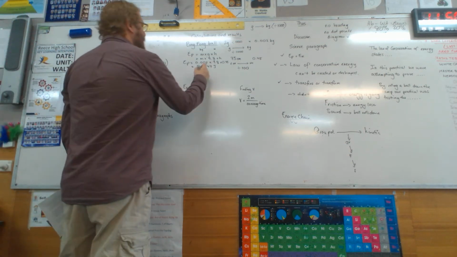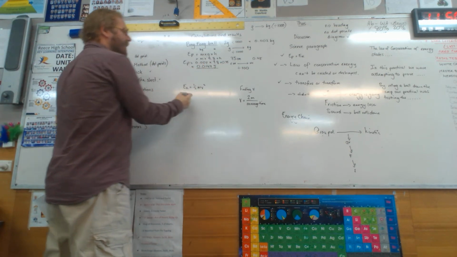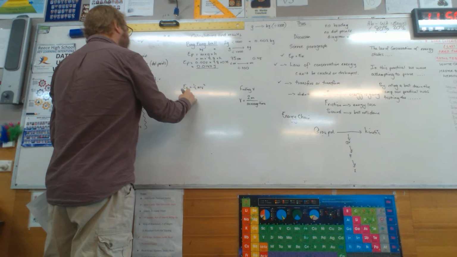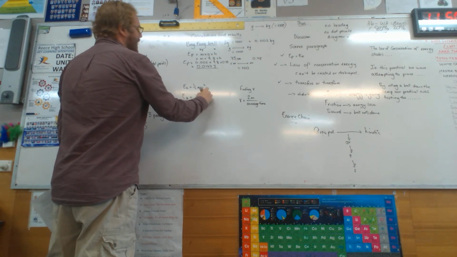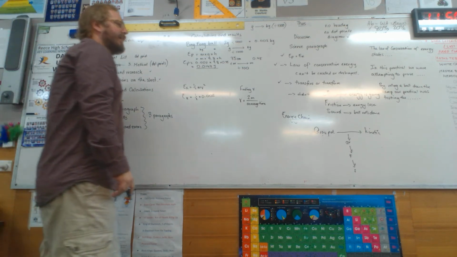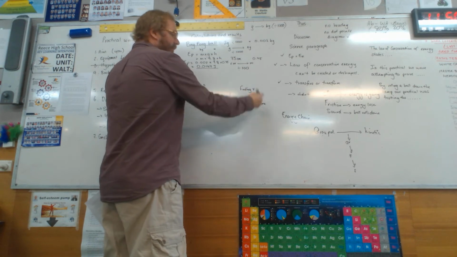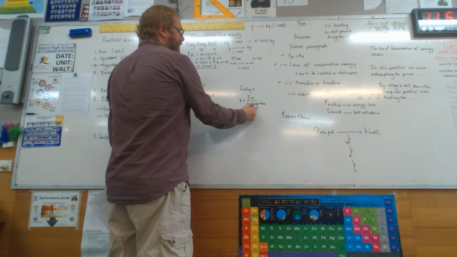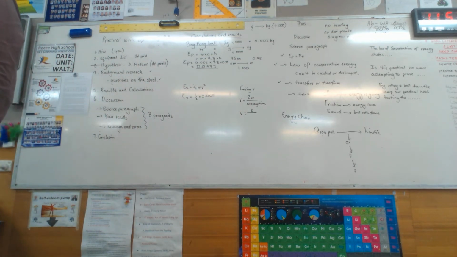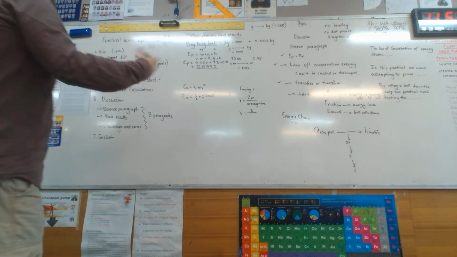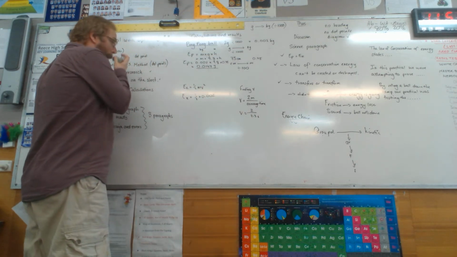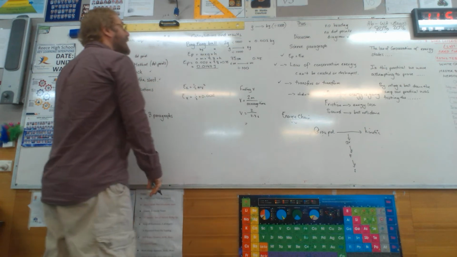So, according to this practical, I should get that for this, shouldn't I? Yep, okay, well, let's find out. So to find my EK, well, I already know my mass is 0.002. I just need to find the speed. How do we work out speed? Distance divided by time. Now, we knew the distance was 2 meters, agreed? So it is always going to be what on top of this calculation? Always a 2. Yep, that's always going to be the same. We're just going to need to put the time in. Now, the kid's time was 2.3 seconds. So what's 2 divided by 2.3? 0.87.